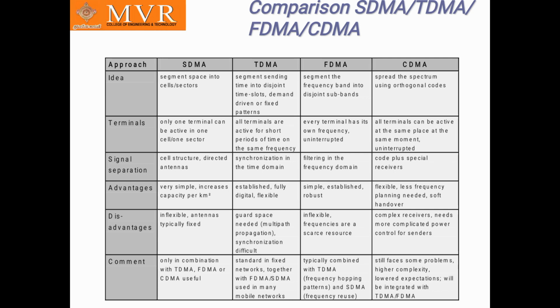Comment for SDMA: only used in combination with TDMA, FDMA or CDMA. Comment for TDMA: the standard in fixed networks, together with FDMA or SDMA used in many mobile networks. Comment for FDMA: typically combined with TDMA and SDMA. Comment for CDMA: still faces some problems, higher complexity, lowered expectations, will be integrated with TDMA or FDMA. So this is the comparison of SDMA, TDMA, FDMA and CDMA.